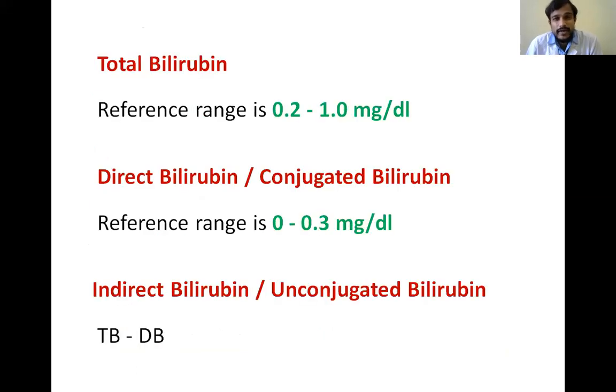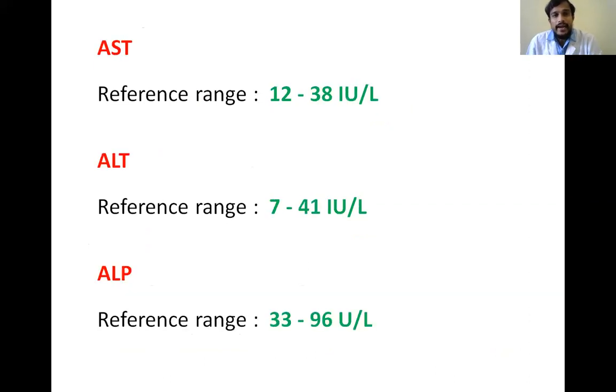These are the normal ranges: 0.2 to 1.0 and 0 to 0.3 milligram per deciliter for total and direct bilirubin. Indirect bilirubin we can calculate by subtracting direct bilirubin from the total bilirubin. And coming to the enzymes AST, ALT and ALP, the normal ranges are 12 to 38, 7 to 41 and 33 to 96 units per liter.